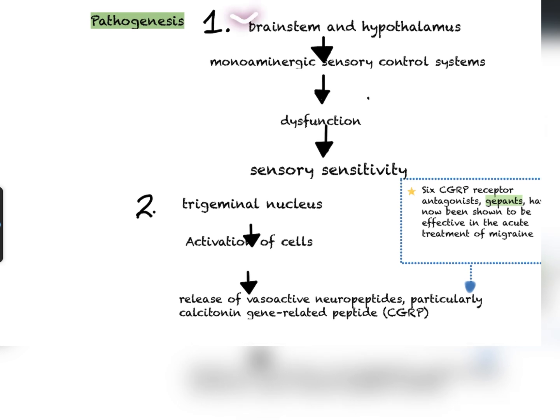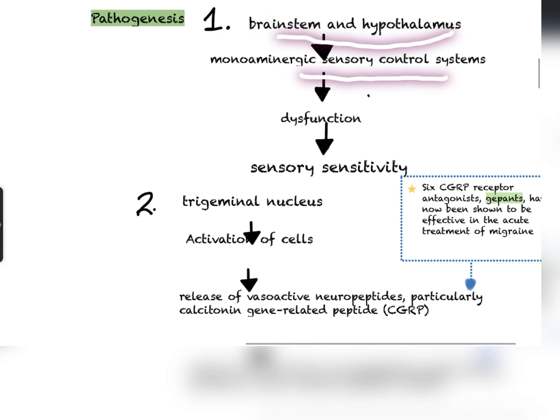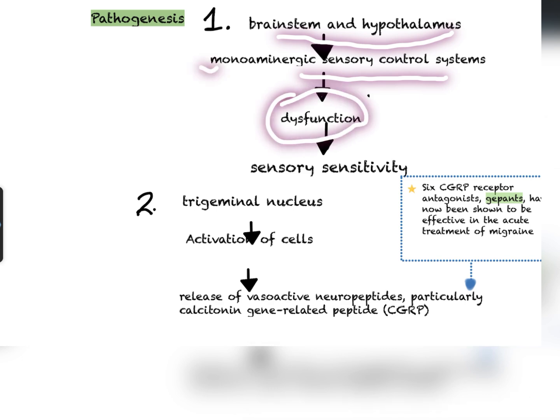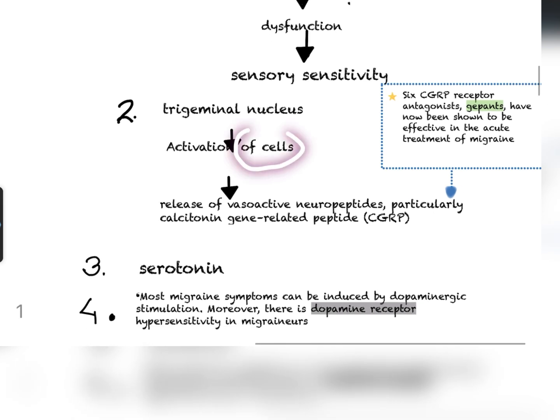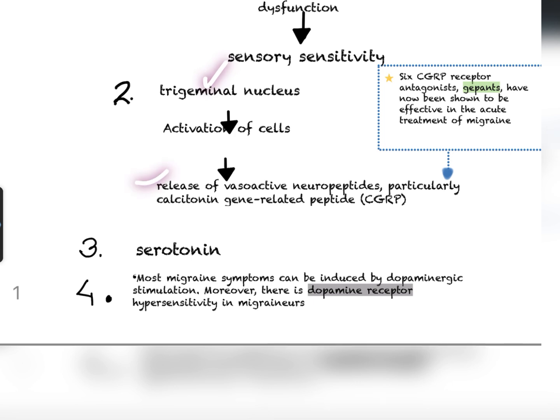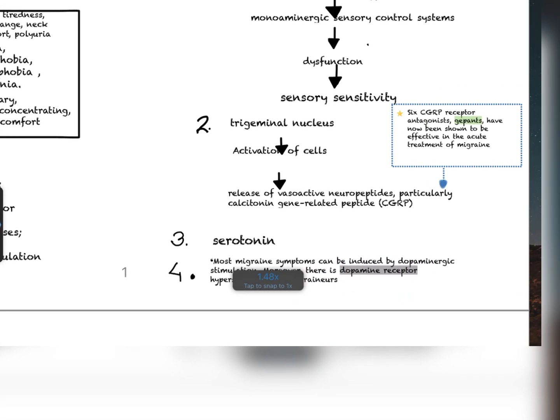So in pathogenesis, in the brainstem and hypothalamus there is a sensory control system which becomes dysfunctional in migrainous people, and because of that we have sensory sensitivity. There are some cells in the trigeminal nucleus. Once these cells get activated, they release a peptide, particularly CGRP. Because of this we get migraine, and some drugs have been made which antagonize this peptide. There is also the serotonin hypothesis, with decreased serotonin in migraine people, and there is dopaminergic receptor hypersensitivity in migraine people. These are all the reasons behind migraine.